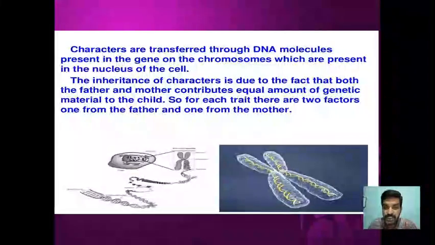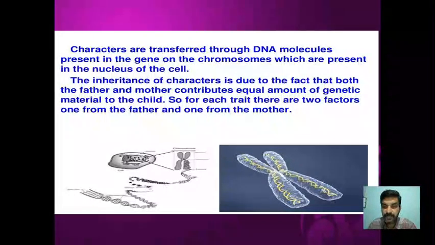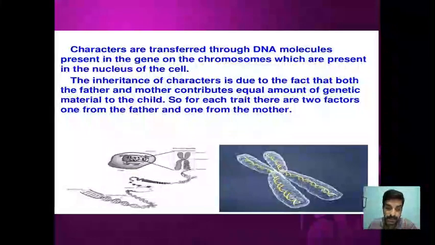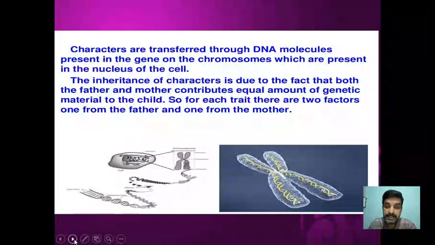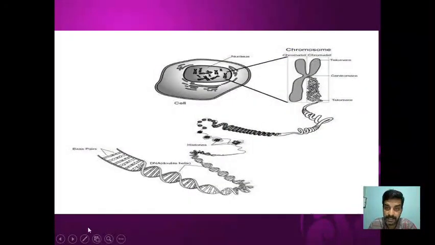That means a gene will have two copies, one copy from the male parent and the other copy from the female parent. These two copies may be exactly similar or slightly different, right? These two copies of the gene present in an organism are called alleles.